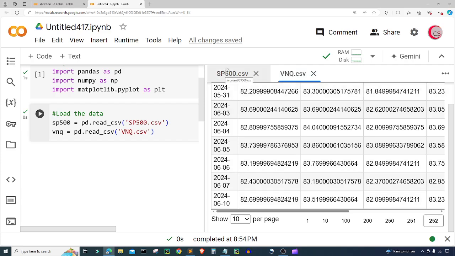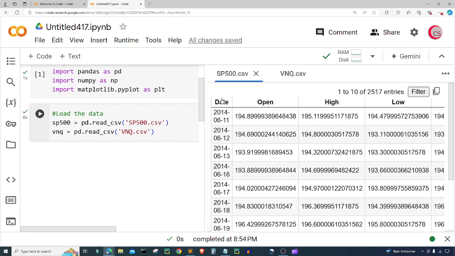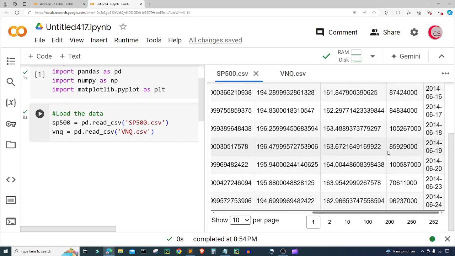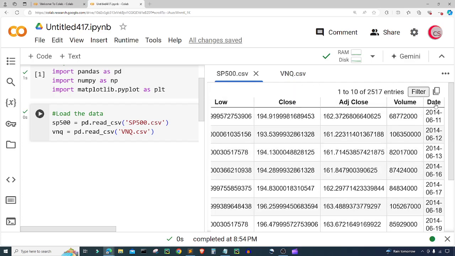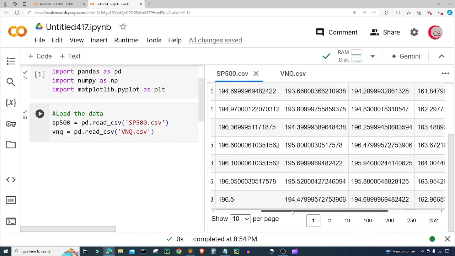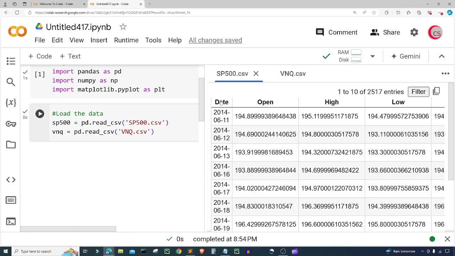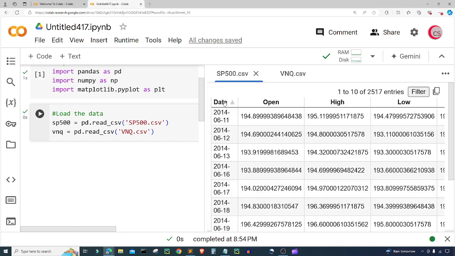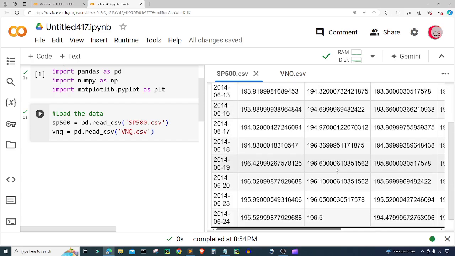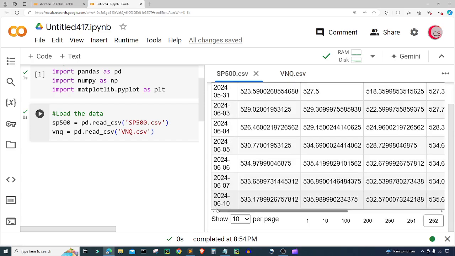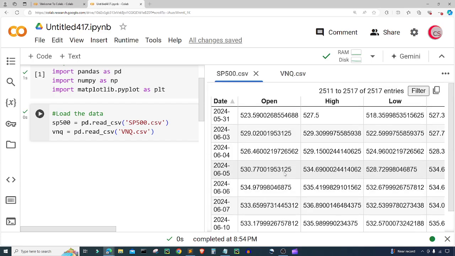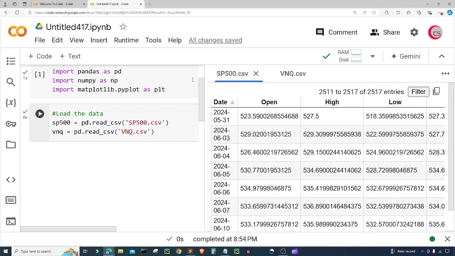So let's go ahead and take a look at the S&P 500, and let's take a look at this data. So we can see we have the date column, open price, high price, low price, and we also have the adjusted close price, the volume, and another date column. So all of that is good. And I'm going to scroll back over. I'm going to click on that date column to sort it. And we can see that we're starting on 6/11/2014 with this data. And this data ends on 6/10/2024. So again, another 10 years worth of data for this asset. All right. So that's what the data looks like.